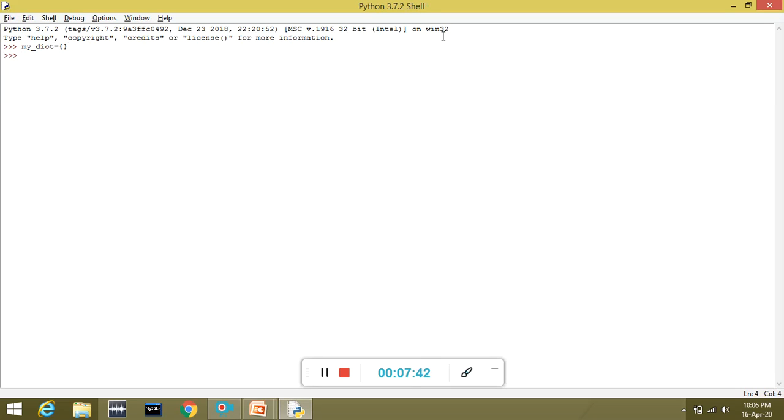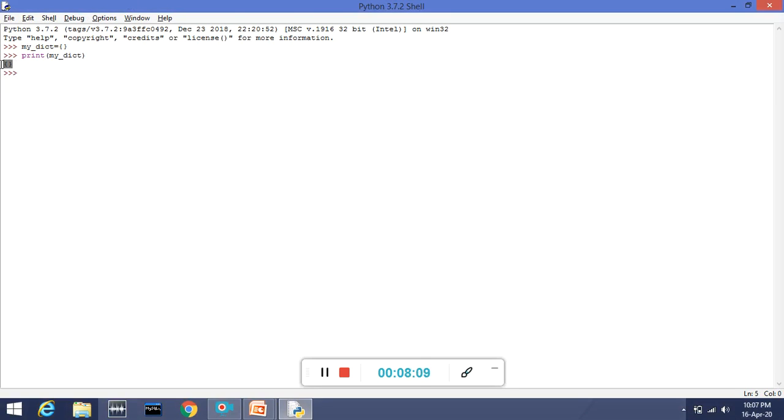Press enter. Now if you want to print your dictionary, you have to use the print function. In the brackets you will write your dictionary name, which is mydict. Whenever I press enter, you will see the output is empty curly brackets, meaning an empty dictionary.